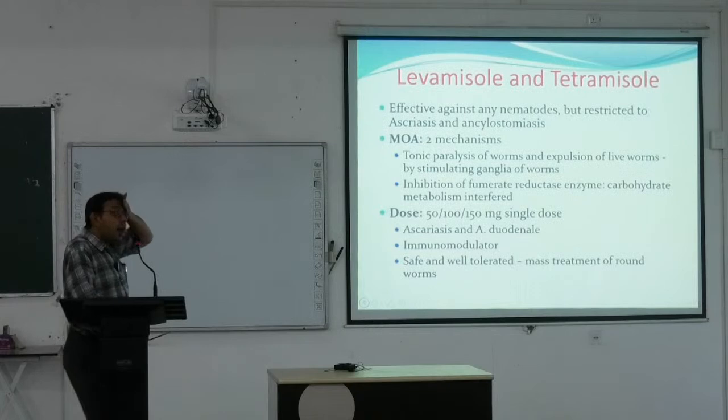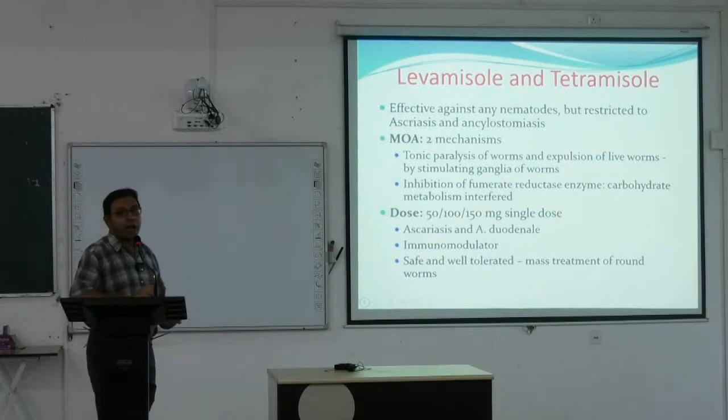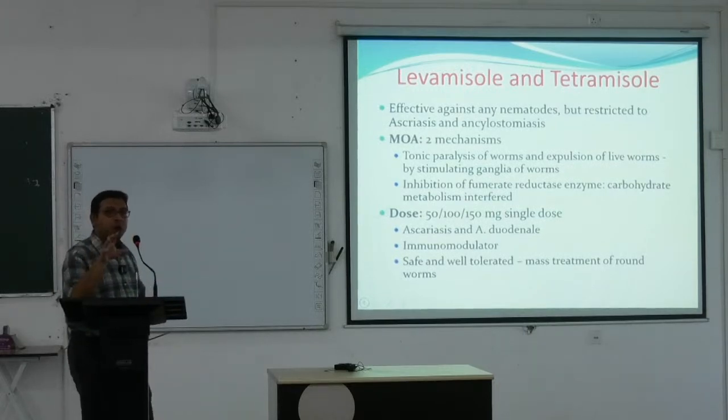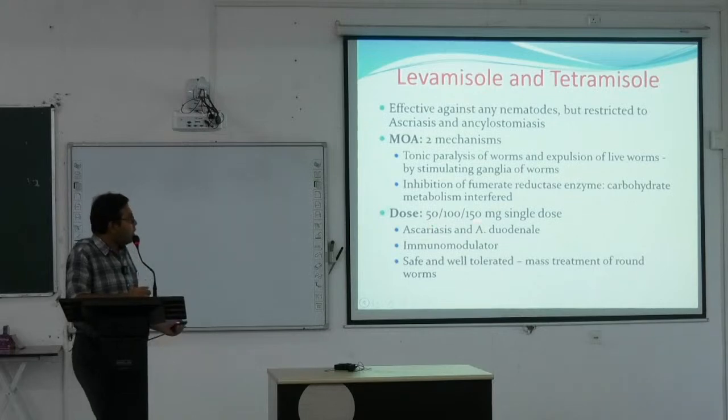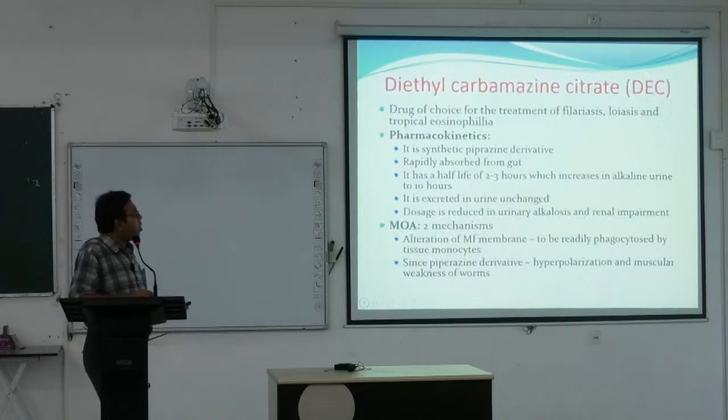Levamisole and tetramisole are effective against nematodes but restricted to ascariasis and ankylostomiasis. Ancylostoma duodenale is another agent. Mechanism: they again cause tonic paralysis of worms and expulsion of the live worms by stimulating ganglia. These ganglia are present within the worms. They stimulate this, that causes a tonic paralysis, and the worms are excreted. Inhibition of fumarate reduction of course occurs. In many cases, they uncouple the oxidative cycle from the respiratory chain. The dose is similar, usually a single dose is given. The names are levamisole and tetramisole.